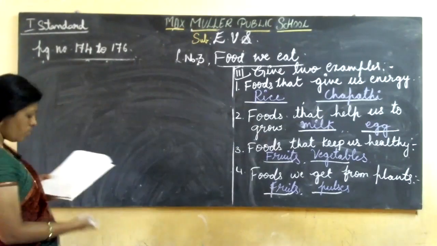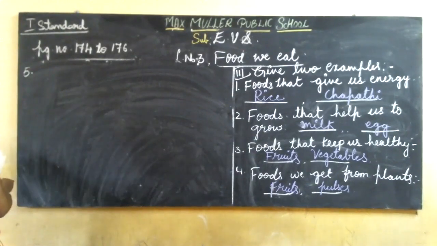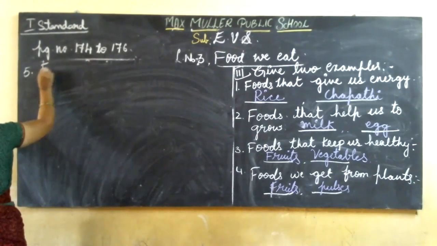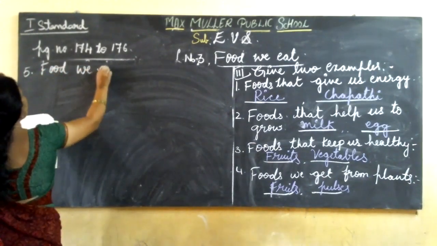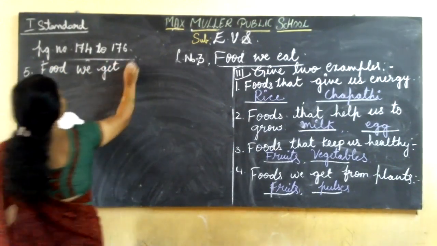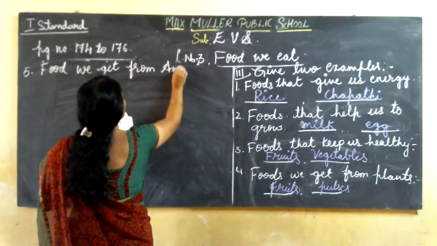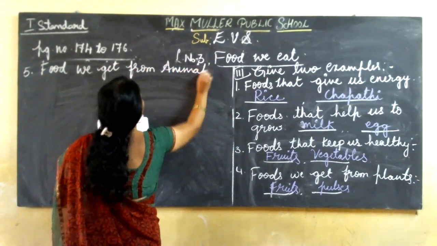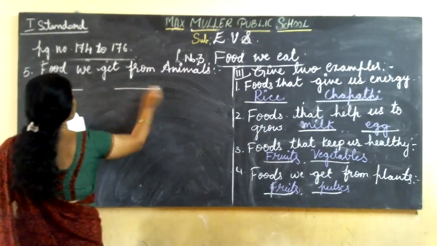So come to fifth one. That is food we get from animals. Food we get from animals. Which food we get from animals?